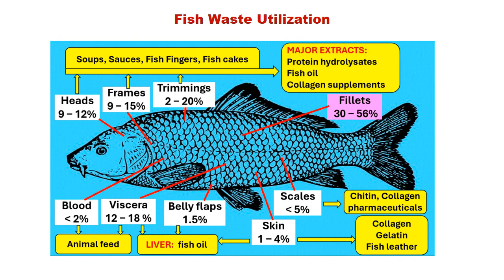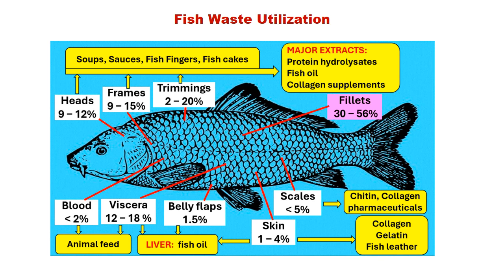Here we can see again the different components of byproducts and main fillet and their utilization. So fillet makes around 30 to 56%. In case of salmon, in the previous one I have seen around 40% is the byproduct. So here the head is around 9 to 12%, which can be cleaned and used for making soup or sauce. The frames make 9 to 15%. The trimmings 2 to 20%.